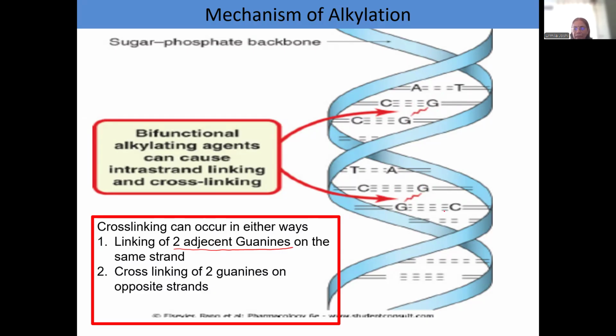See, it cannot be exactly opposite of guanine because there is cytosine, but adjacent to cytosine can be guanine, and therefore two guanines which are nearby and on the opposite strand can get cross-linked. So this cross-linking is between two guanines of opposite strand.